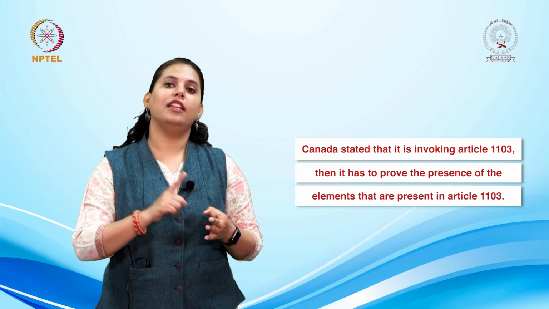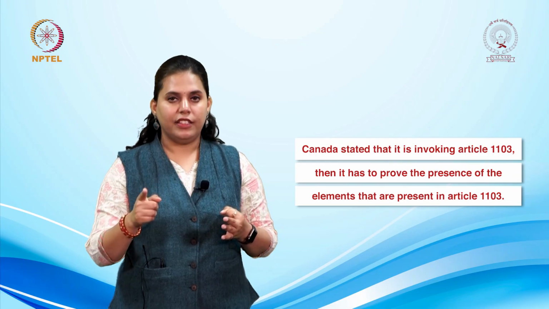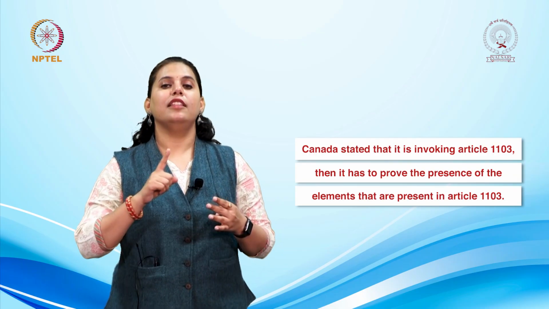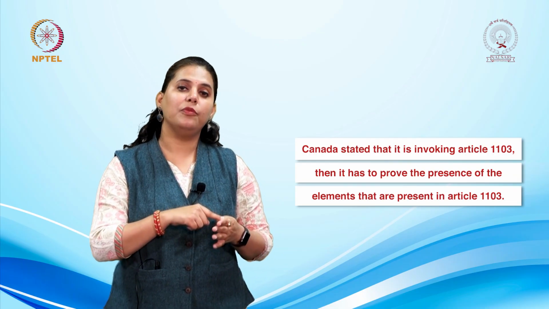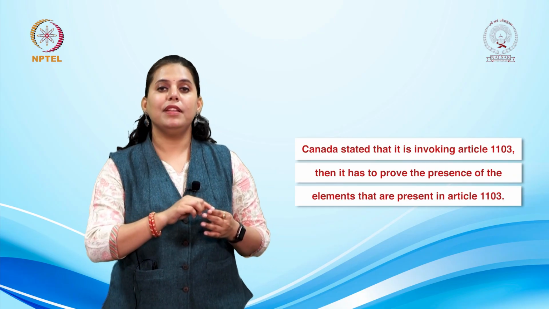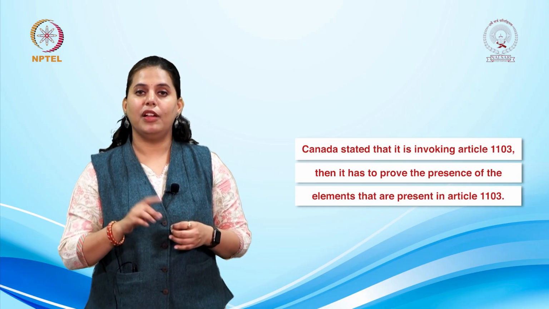And thirdly, that there were other industries in like circumstances. Then it has to prove that the treatment accorded was less favorable. So the elements that are present in Article 1103 had to be proved as well. Moreover, Canada stated that this was a measure that was taken pursuant to a non-discriminatory measure and all of that.